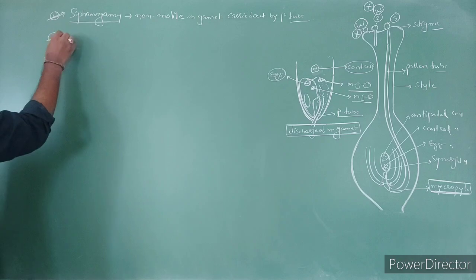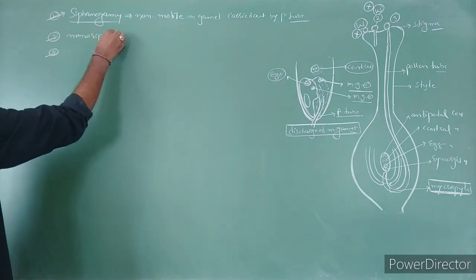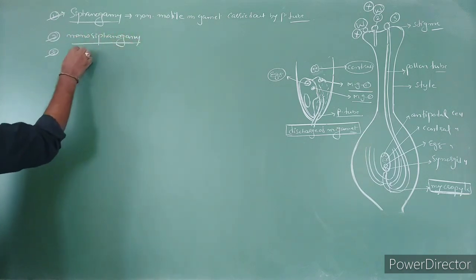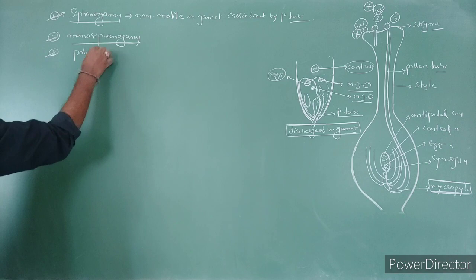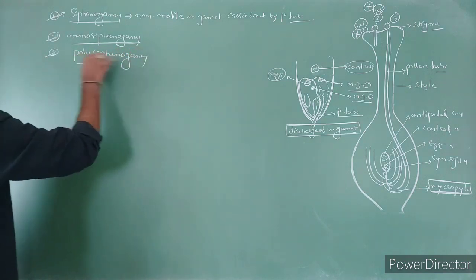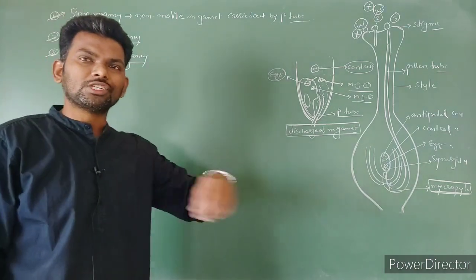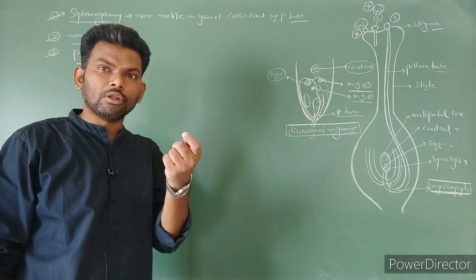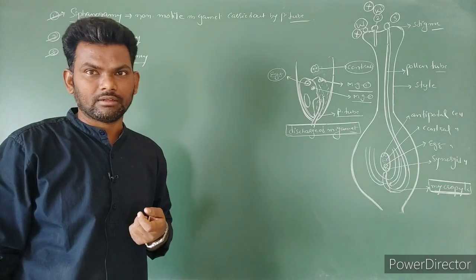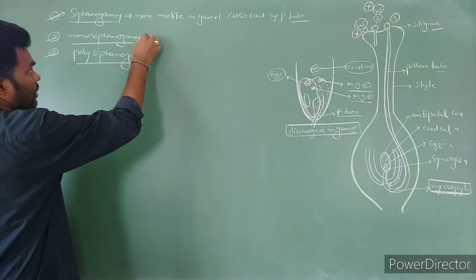Next these 2 points are monosiphonogamy and polysiphonogamy. Monosiphonogamy means in most cases only one pollen tube comes out from the pollen grain through one germpore.